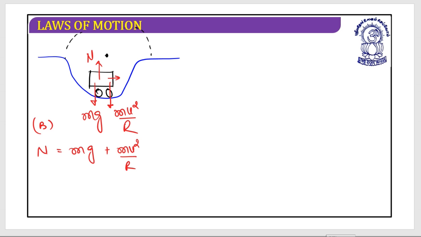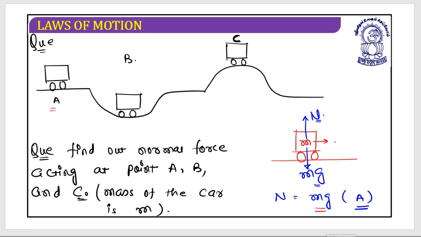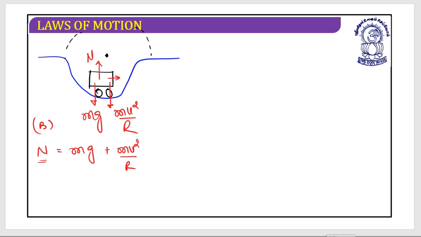That means if you compare it with situation A, my normal force is increasing. So normal is maximum at a concave section. I hope you understand this. One more very important thing: here the centripetal force is provided by N minus mg.